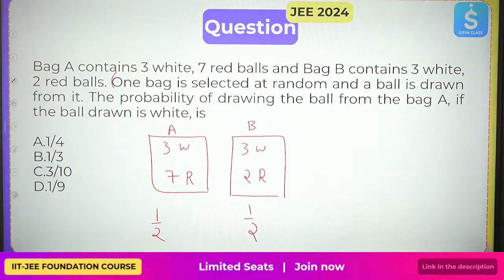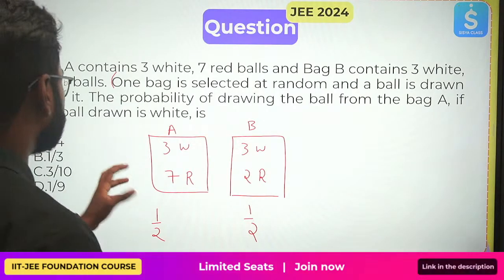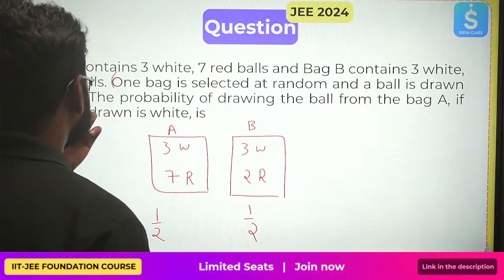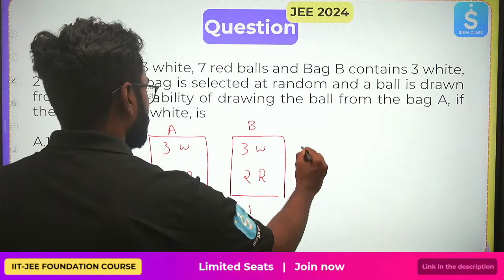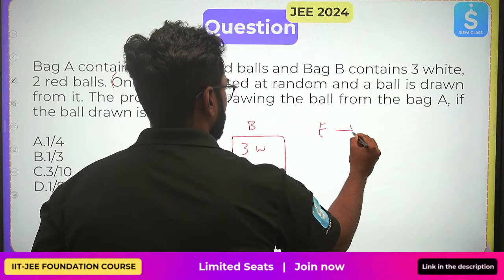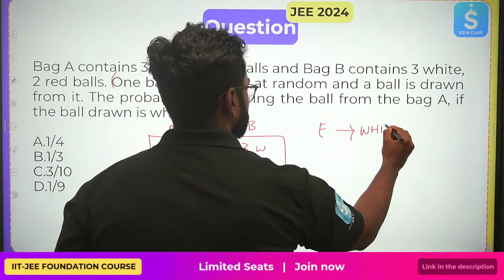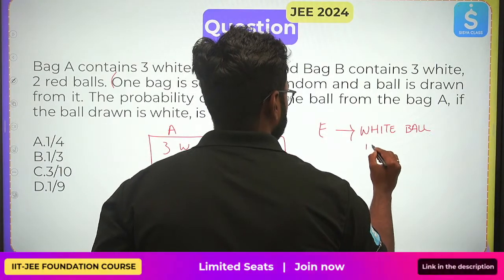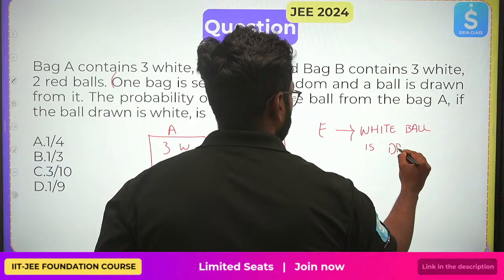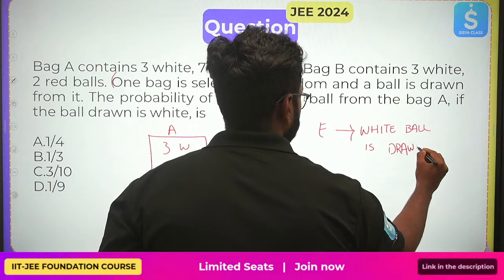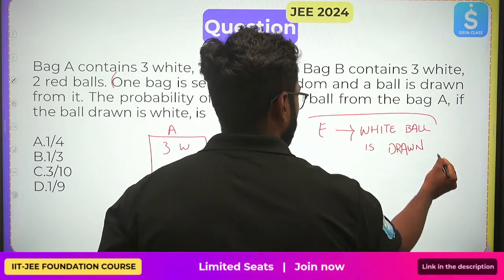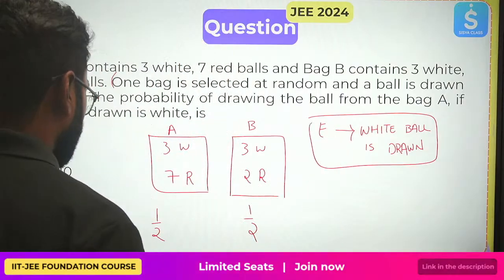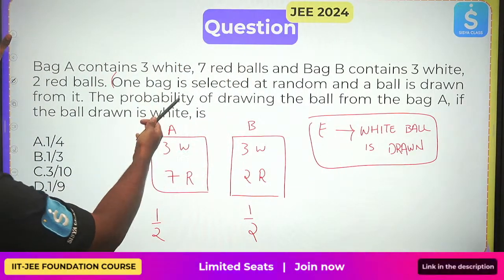Now, what is he saying? He's asking us the probability of drawing the ball from bag A. He wants to consider bag A, if the ball drawn is white. Let E be the event that a white ball is drawn. Now, what can I do? Because he's asking about the first bag, I can write P of A by E.